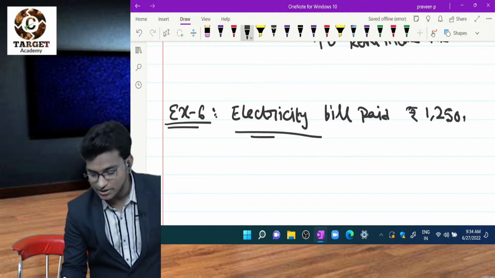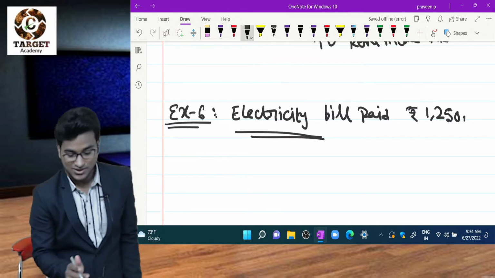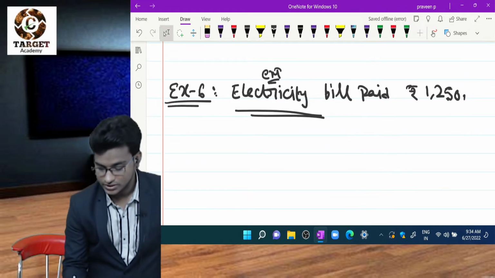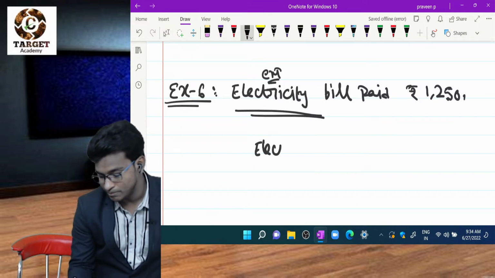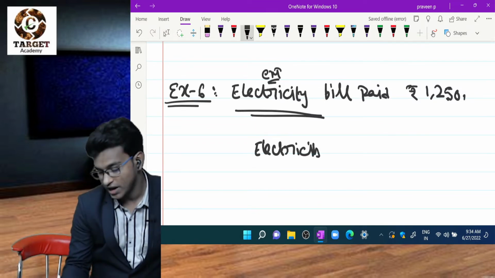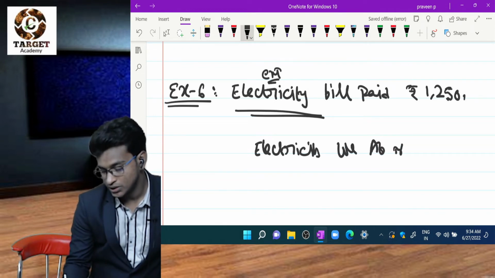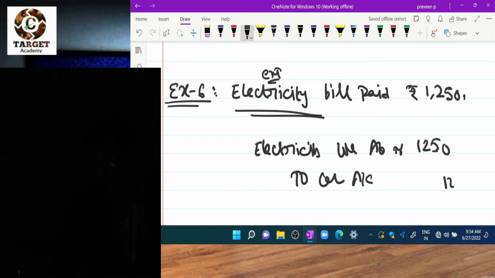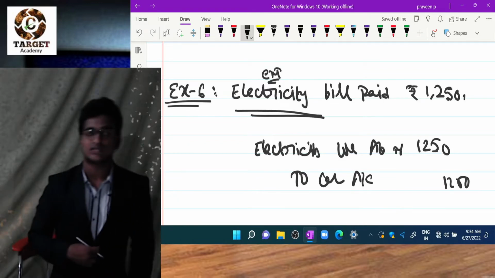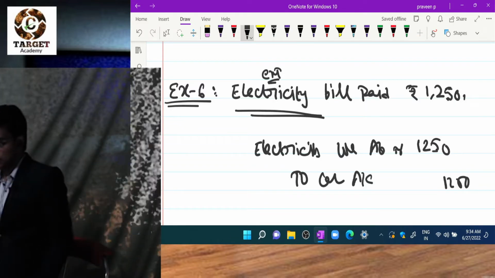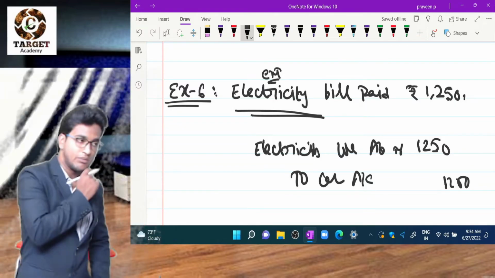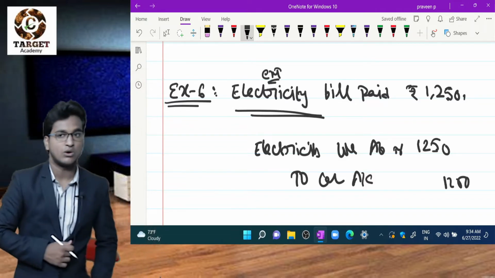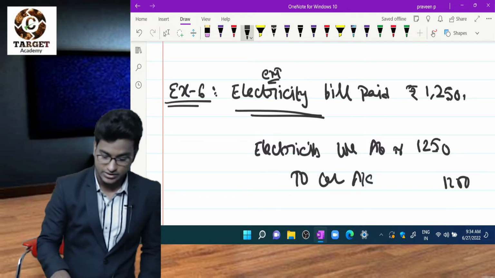Is it my expense or income? Income? No, we are paying. So this is my expense. So electricity bill account debit to cash account, 1,250. Why I debited electricity bill account? Because that is my expense. Why I credited cash account? Because this is going out from my pocket. So what is the journal entry? Electricity bill account debit to cash account, right?